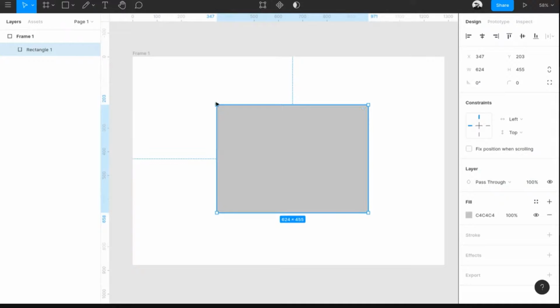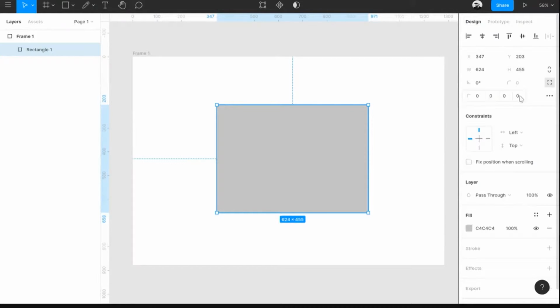If you want to change the corners individually, you can click on the independent corners icon, which shows all four corners of the rectangle. So you can individually change everything from there. There's top left, top right, bottom right, and bottom left. So it goes like this. Cool. So keep that in mind.